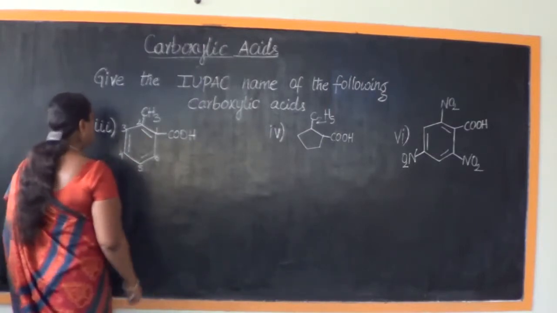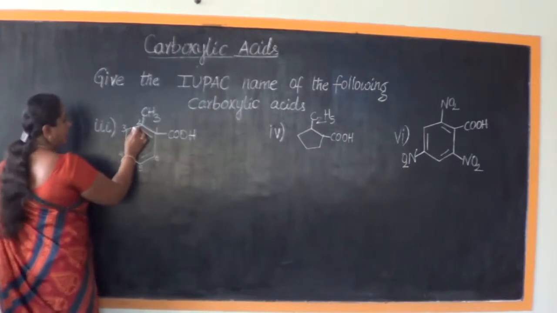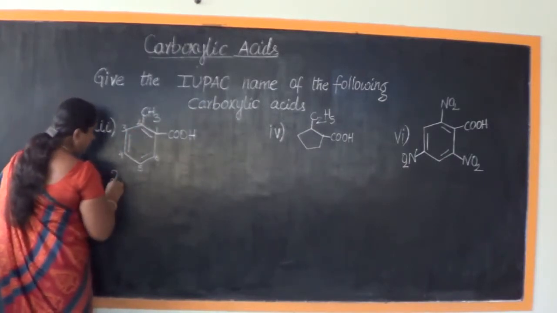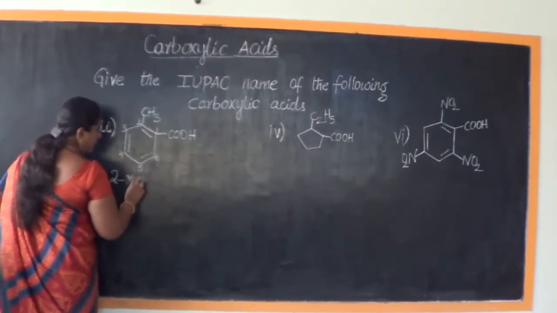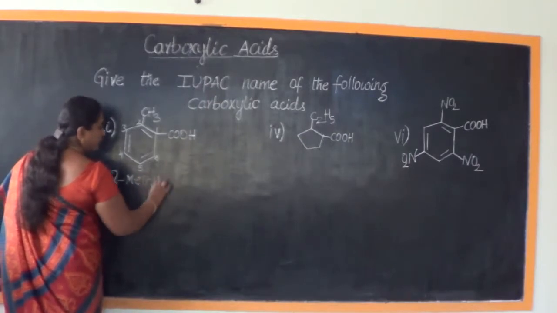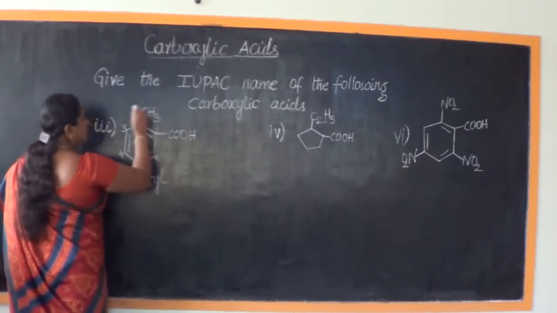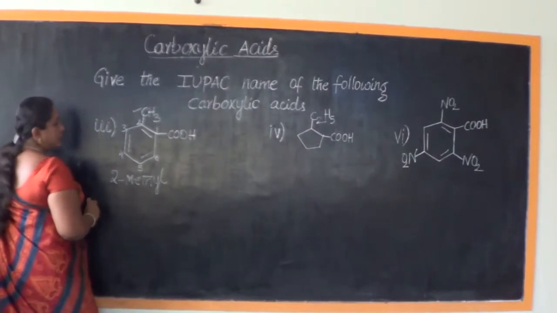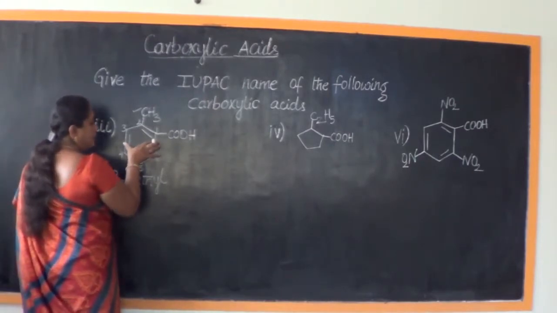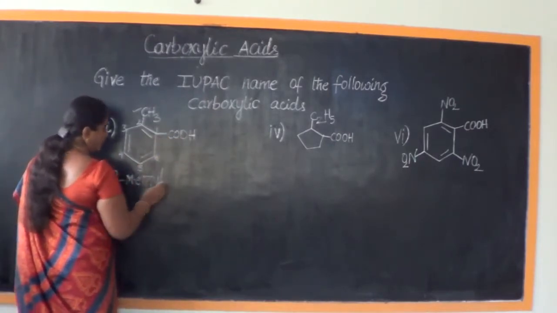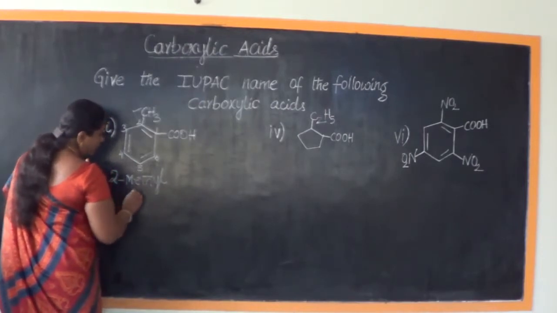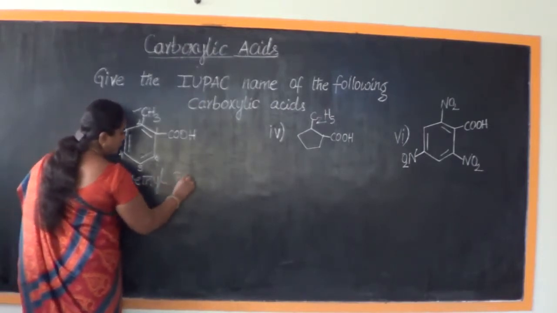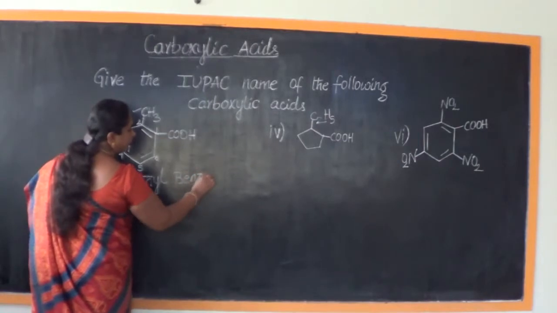So therefore what's the name going to be? Second carbon, we see a methyl group. So 2-methyl. Once we write this, this is taken care of. And then what else? It is a benzene ring with a COOH. So we can call it 2-methyl benzoic acid.